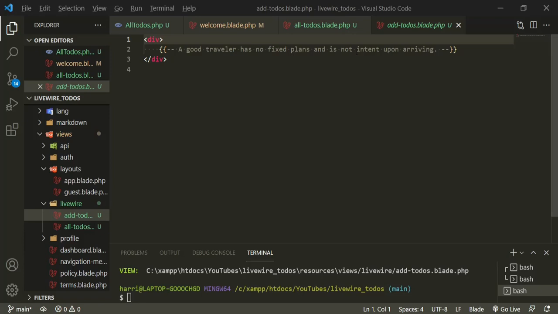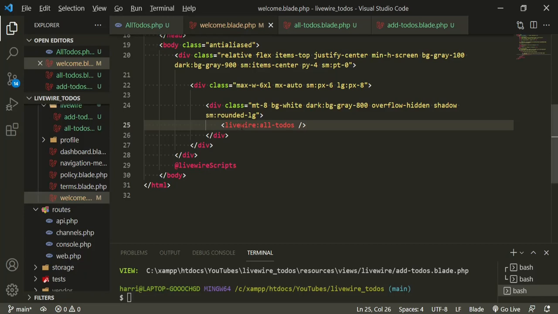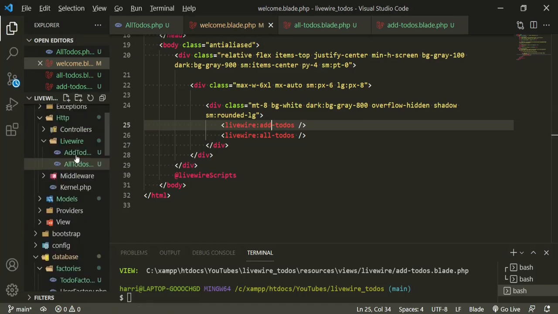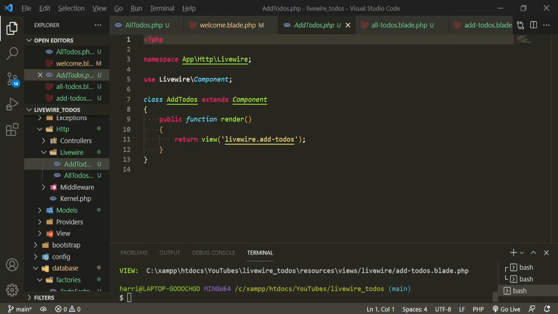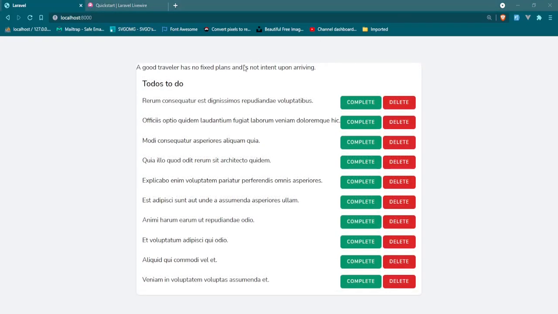Okay, so we have some more text in here. Let's go ahead and uncomment that. Let's add that to our welcome blade, and this will just copy paste, and here we'll say add to-dos, and then we'll go ahead and take a look at that component. Again, all it's doing is rendering. So that's the basic scaffolding that running that command gives you. It starts with a render and then a view. So now let's head to the browser and make sure that we're getting that component. Okay, cool. So we are getting it.